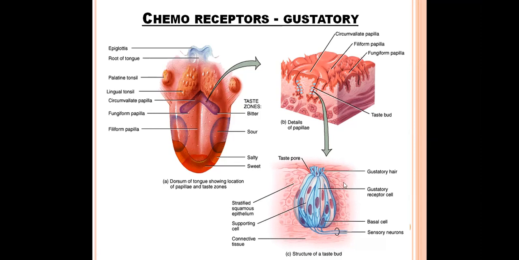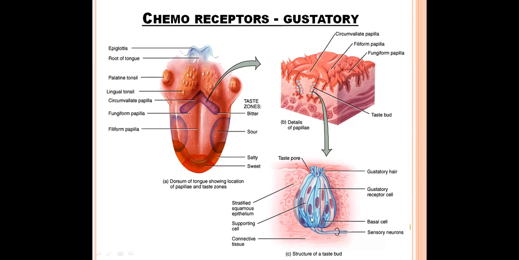So taste pore will be there. Through this taste pore, saliva will enter into this cup, and through the saliva, chemicals which are responsible for the taste of the food also will enter into the taste bud. And in response to these chemicals which are present in the saliva, these gustatory receptors will generate receptor potential.